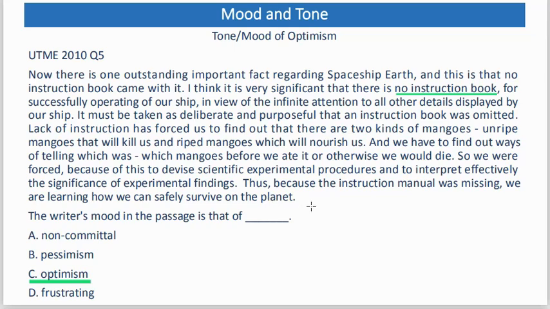How we can safely survive. So it shows optimism, it shows hopefulness, being hopeful. What are the pointers from the passage to show that the mood is that of optimism? Let's look at this line. It must be taken as deliberate and purposeful that an instruction book was omitted. Now, this sentence shows that the fact that the instruction book was omitted does not pose any great sadness to the writer. Instead, he sees it as a way to make people devise a means for survival.